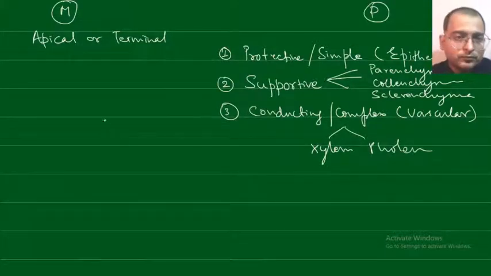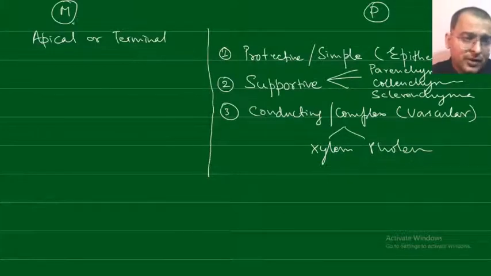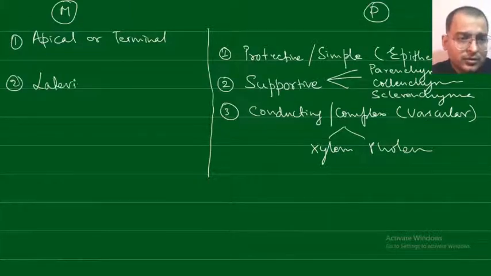So these permanent tissues are not dividing, they are differentiated cells, whereas in meristematic tissue there are two types, that is the apical or terminal and the other is the lateral or cambial.